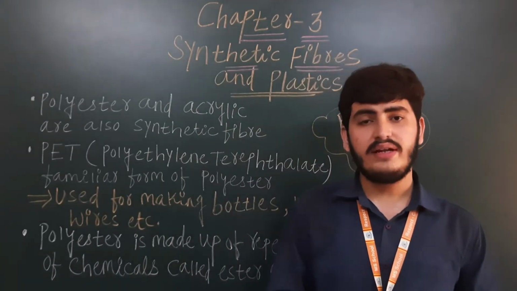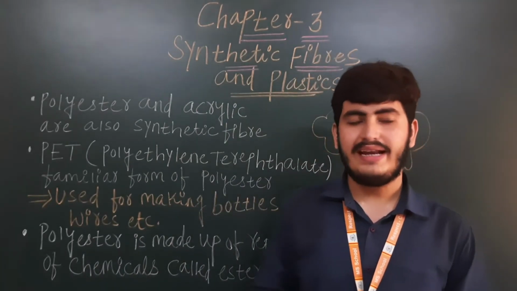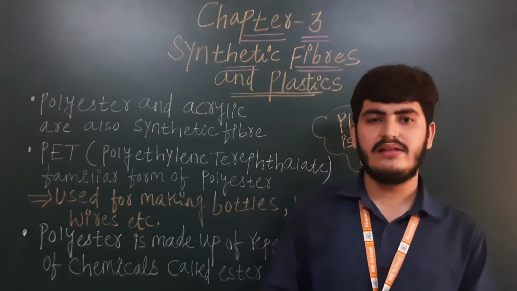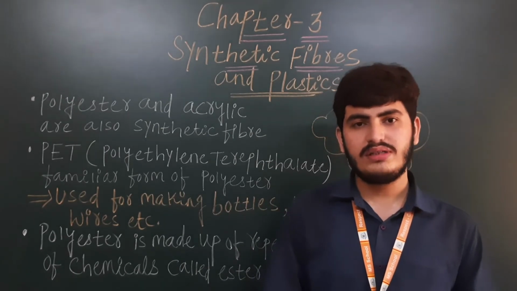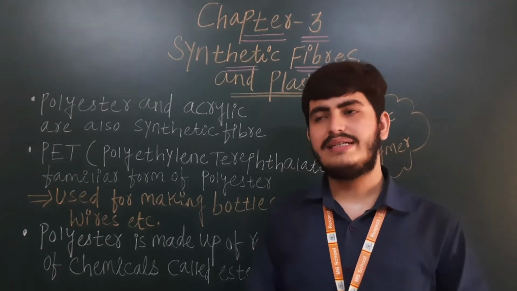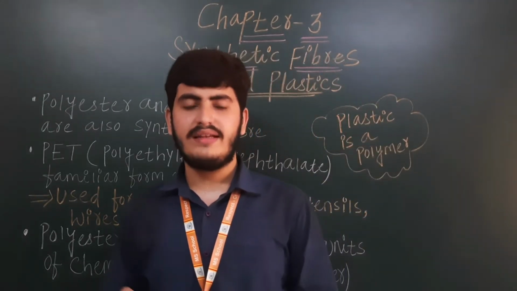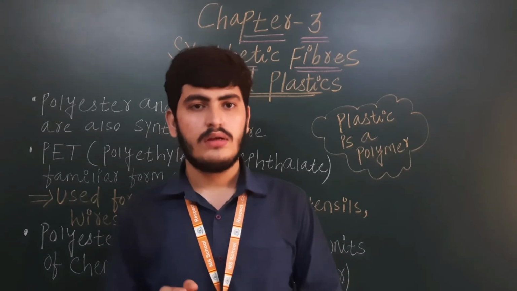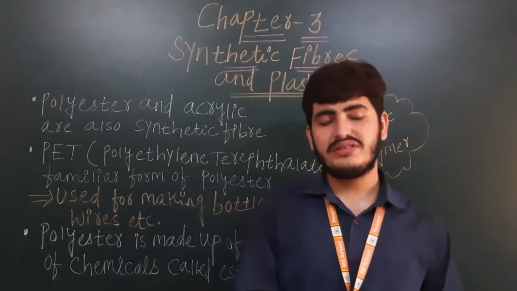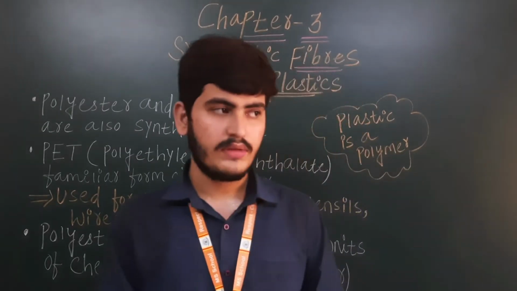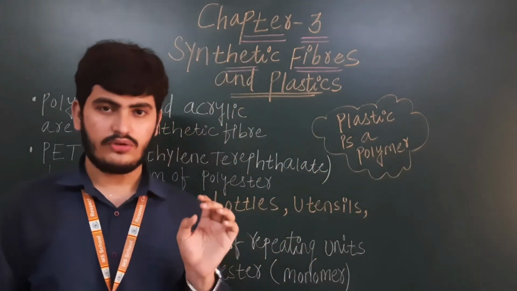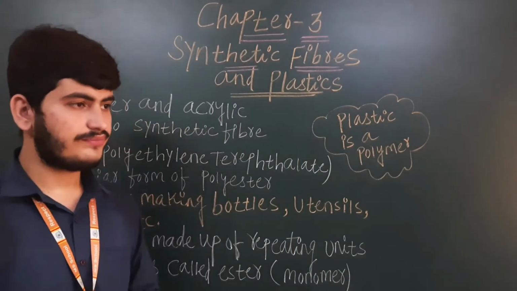What name did they give it? They gave the name rayon. And from which country did we come to know that silkworms give silk to us? From China. But silk is more expensive than rayon. Rayon is cheap compared to silk, because rayon is artificial silk and silk is natural. So there are differences.